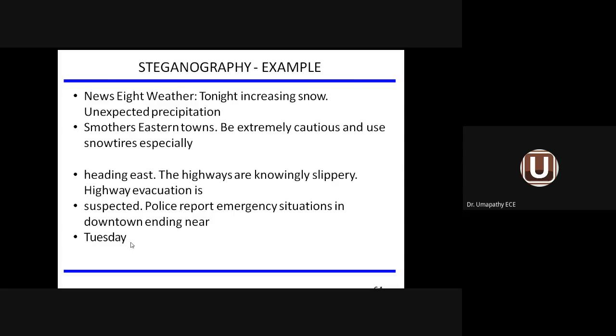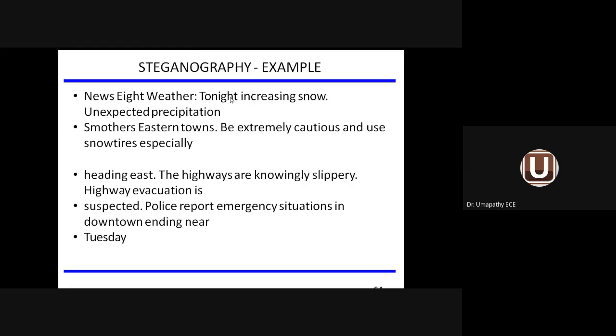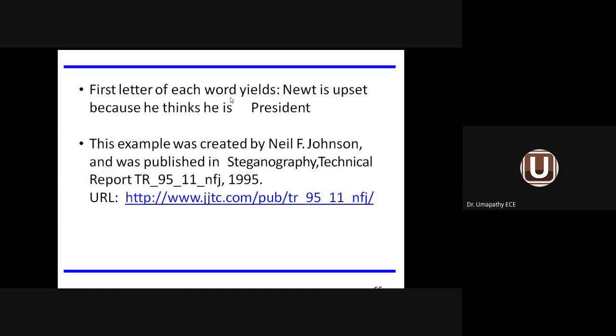This is the total information they are sending between the sender and the receiver using the method steganography. What is the keyword? First letter of each word. Now they will send keyword information. In this message, you try to take all the first letters and then coin the message. So what is the first letter information?